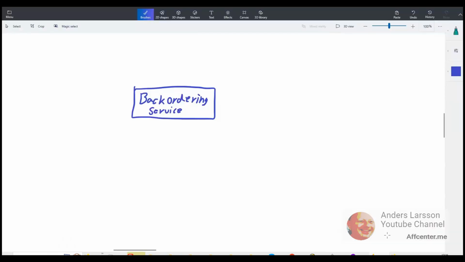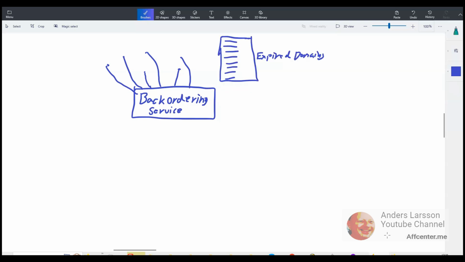So this is my understanding of a back ordering service. There are clients that are interested in buying a domain name that looks promising. So they are browsing a list of expired domains, and then they tell the service that they are interested in certain domains. Maybe there are more people interested in the same domain. So what happens if a couple of guys are interested in the same domain? Then it becomes an auction, so people have to bid on that domain name.